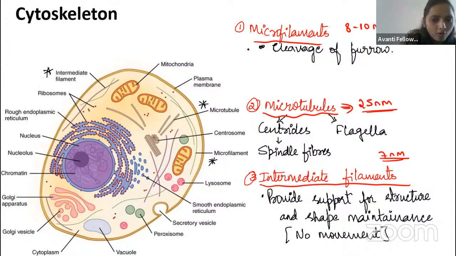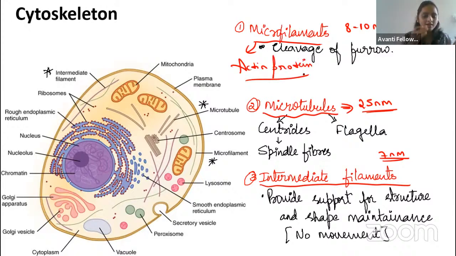Okay, guys. Each tubule of the microfilament is made up of actin protein. Remember, guys, actin protein. Okay, guys. And where have you studied about the actin filament? Tell me, guys. Recall. In the sliding filament theory, actin is there, myosin is there, right, guys? Yes or no? Tell me. You have studied that, right?